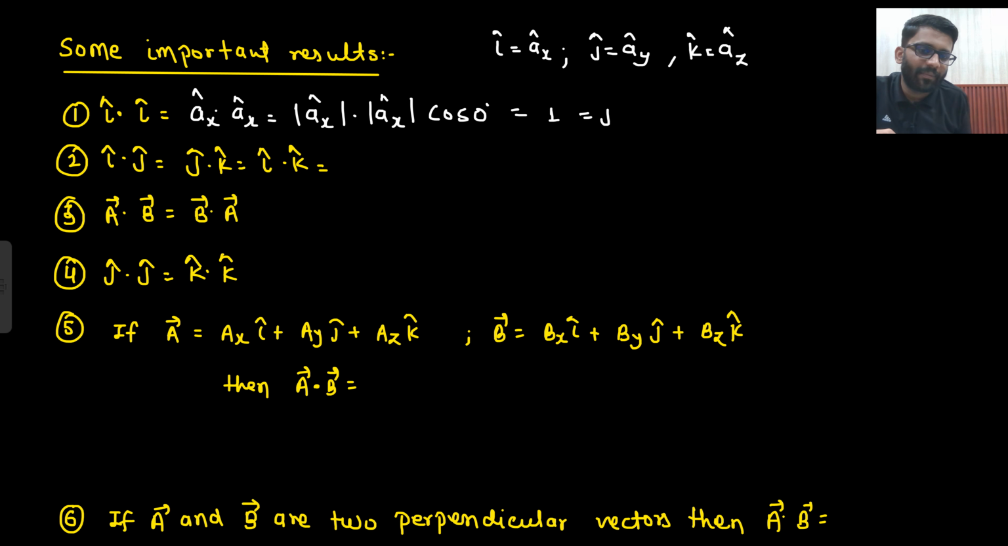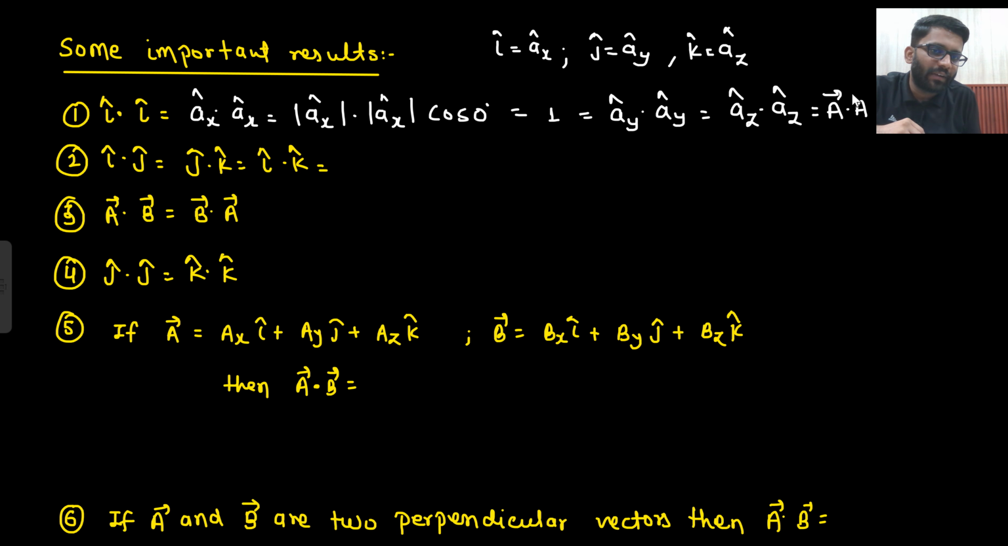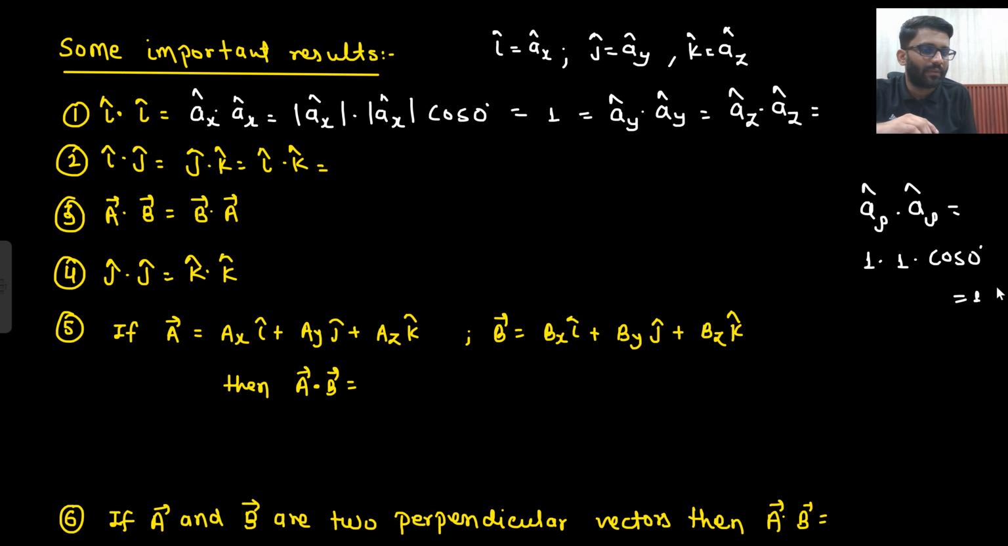Similarly, Ay cap dot Ay cap will also be 1, because both have angle 0 degrees only, and Az cap dot Az cap will also be 1, right? Or any particular one I can take, like A vector dot A vector. What would that be? Vector A square, so forget about it. Or just like if I write arrow cap dot arrow cap, what would that be? Magnitude is 1 dot 1, and the angle between both of them, cos 0, will be 1 only.